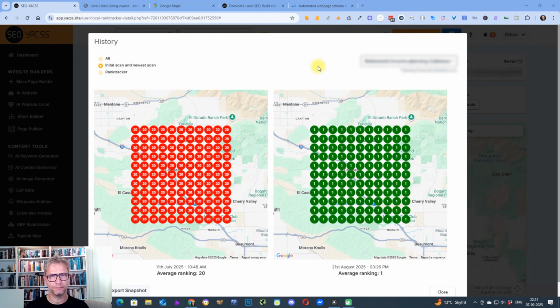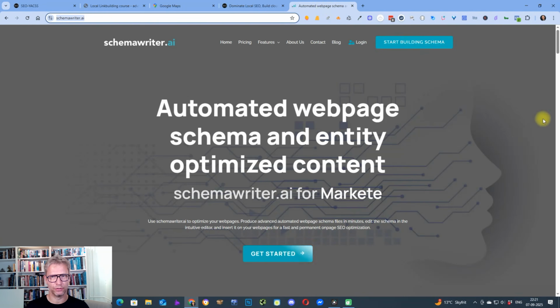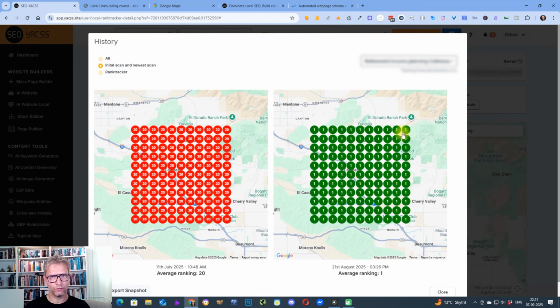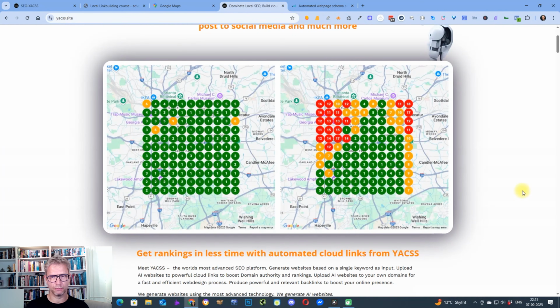My name is Jesper Nissen, and I'm the owner and founder of YACSS, the leading platform to create cloud links, and Schema Writer, the leading platform to create schema markup. I've been doing local SEO for many years, but in recent years, I've been focusing more and more on maps rankings. The reason is that I developed YACSS, and inside of YACSS, it's possible to create these cloud stacks. And now we also have these Google stacks and Google properties that allow us to rank in maps.